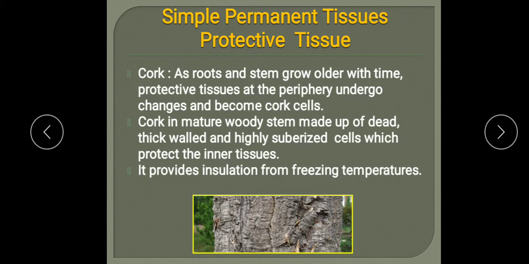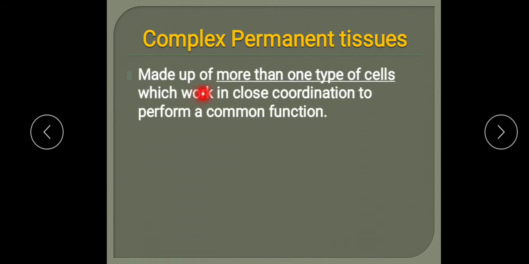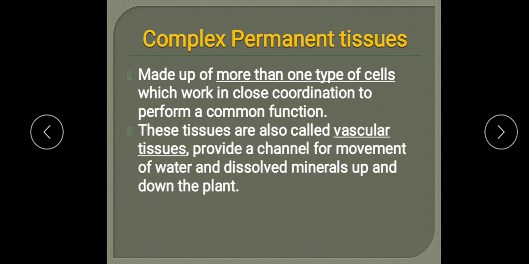Simple permanent tissue: parenchyma, collenchyma, sclerenchyma and the protective tissue. Now we will see the complex permanent tissue. As I said, the simple permanent tissue is made up of one type of cell and has a similar function. Complex permanent tissue is made up of more than one type of cell. They are a group of cells having different functions, but they work in close coordination to perform a common function. So they are the conducting tissue, or complex permanent tissue.